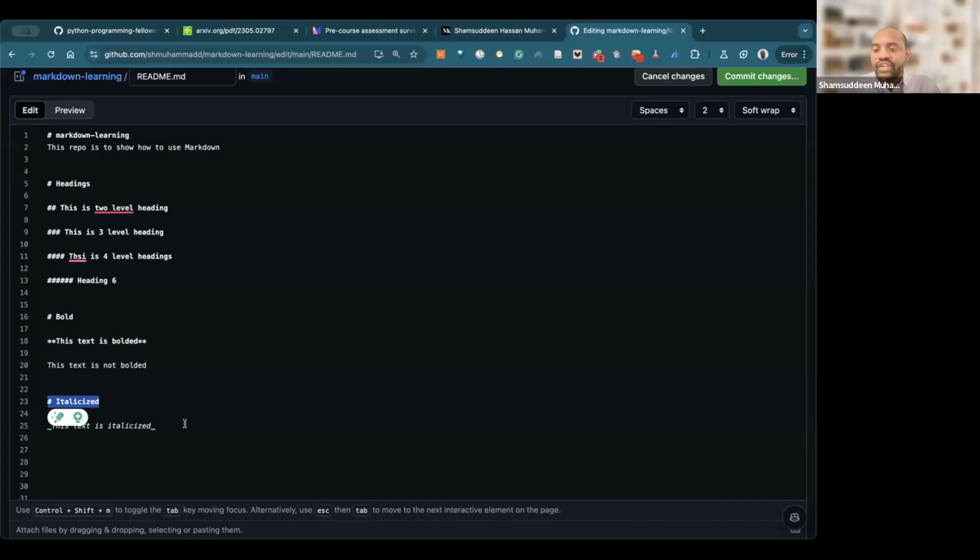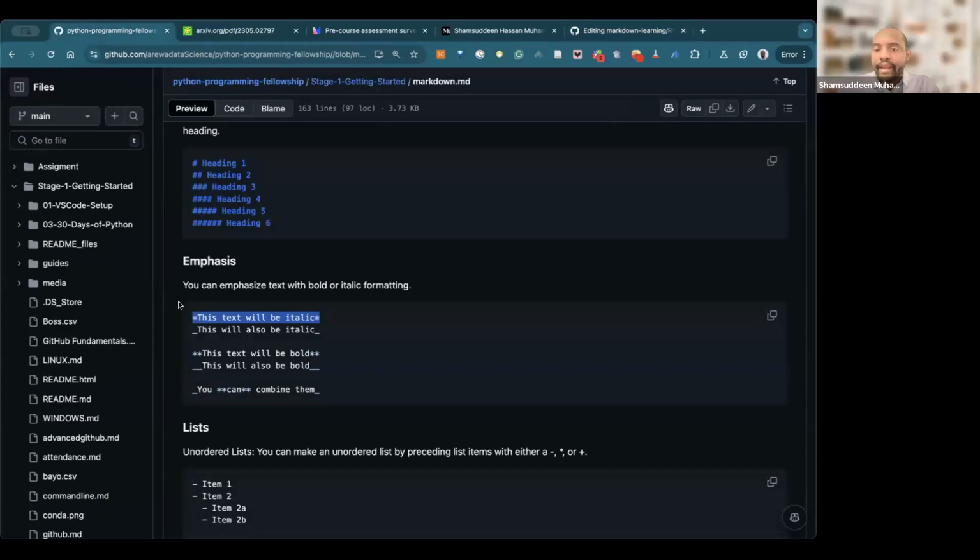Let's see how we can do, which one again? Yeah, okay, so this is it. You can see here for italic, you can use one star here or one underscore here, and they all mean italic. But if you use two stars, it means bold. If you use double underscore here, you can see this is longer, it gives you bold, right? So this is something that is called Markdown and how you can use that.